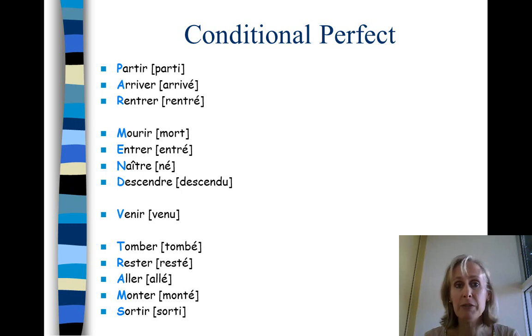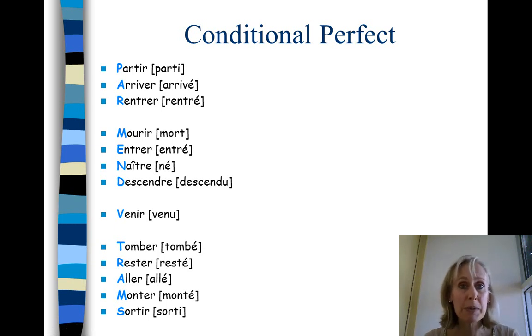Let's just review what those verbs are. I've written down Palm in 5 trams, but again, if you use Dr. and Mrs. Van der Tram, that's absolutely fine. So the verbs are partir, arriver, rentrer, mourir, entrer, naître, descendre, venir, tomber, rester, aller, monter, sortir. Yeah? So most of these have regular looking past participles except mort from mourir, né from naître, and venu is a bit different from venir. And all the rest look pretty much what we would expect.